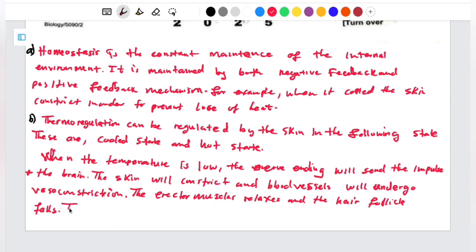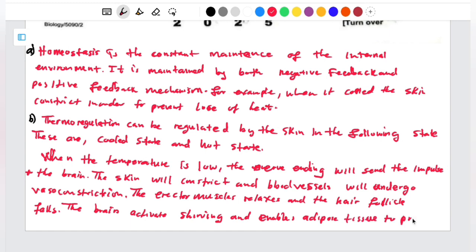So we are going to say the brain activates shivering and enables the adipose tissue cells to produce heat energy. And from there, we are done with the cold state.